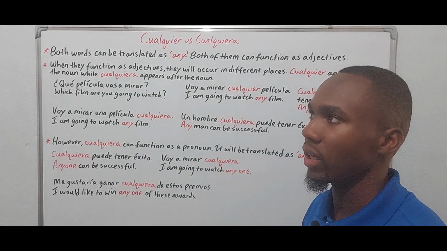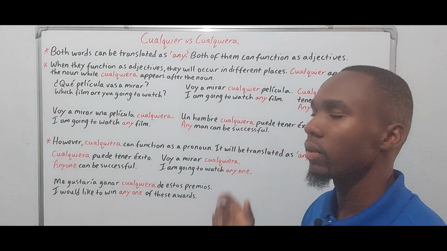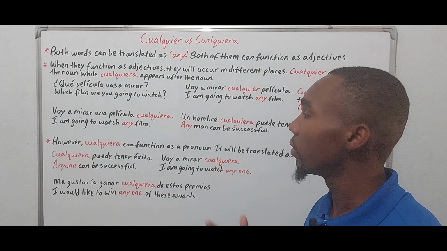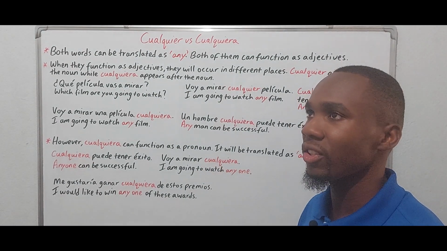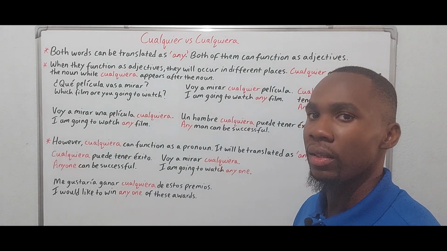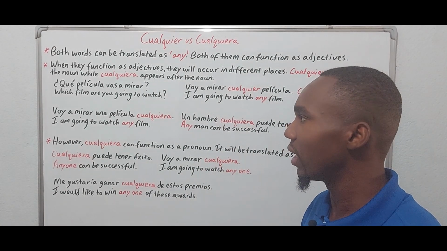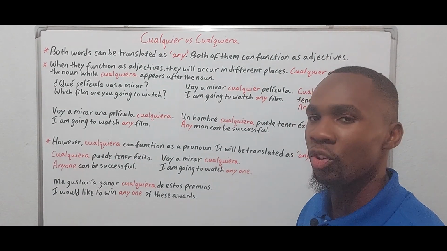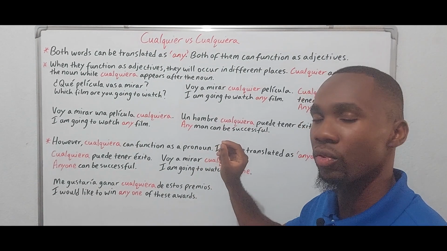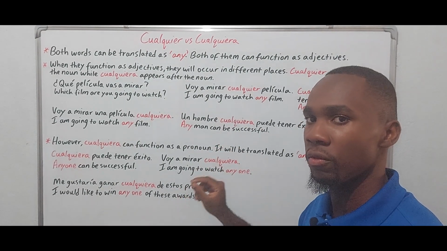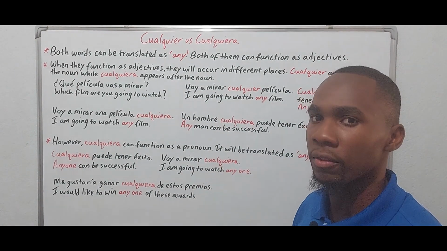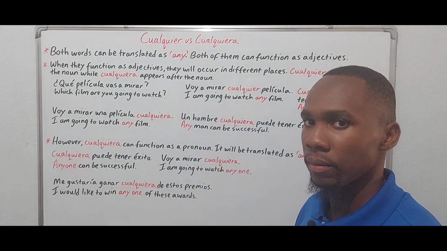So you may ask, does that mean that cualquier has the same negative connotation? Not exactly, but for sure, if you use cualquiera, I think you're going to understand why when we get to the next part, when we get to the second function of cualquiera, then you'll probably understand why it has a negative connotation, right?